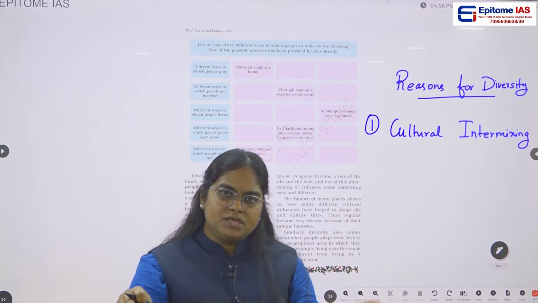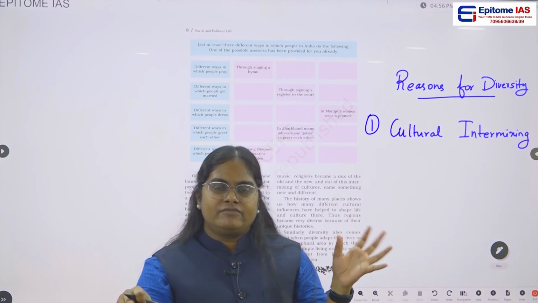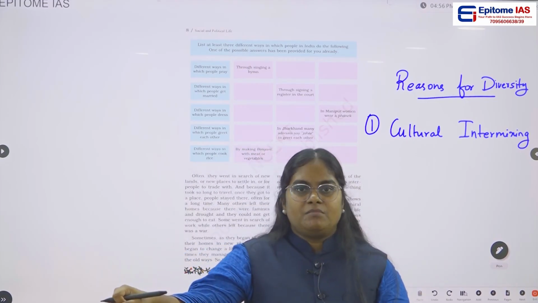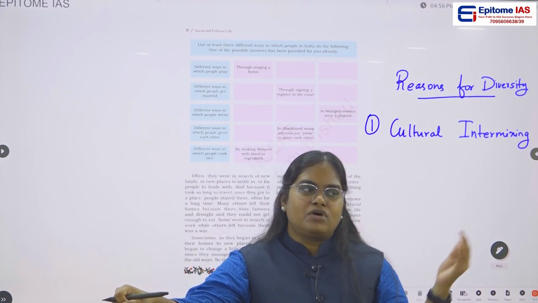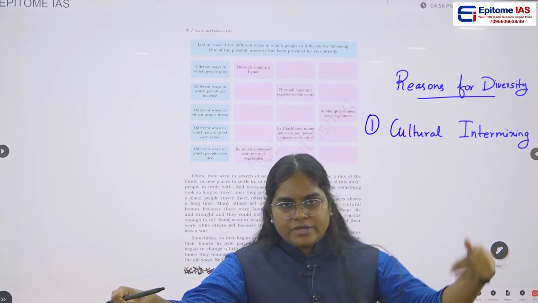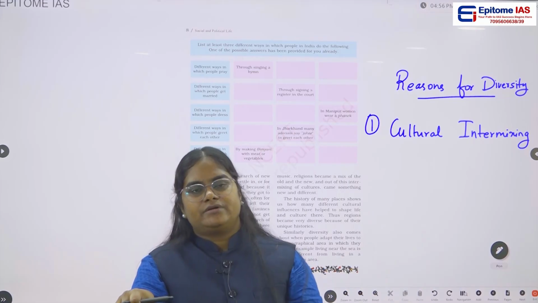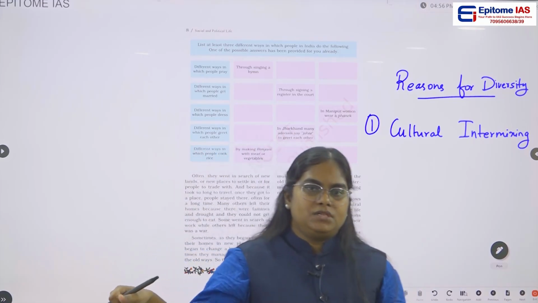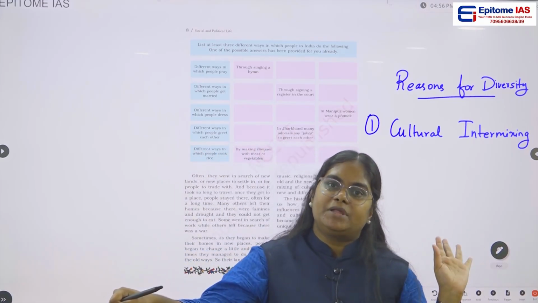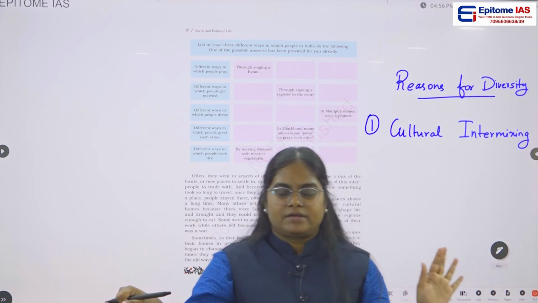Some of them might stay there temporarily, and this temporary period is not 1 or 2 days. They would stay for months and years, at least 1 or 2 years. Or some people might stay permanently. They never go back.